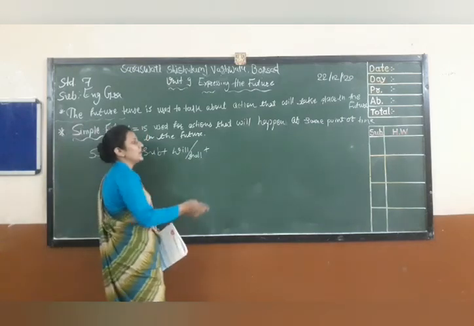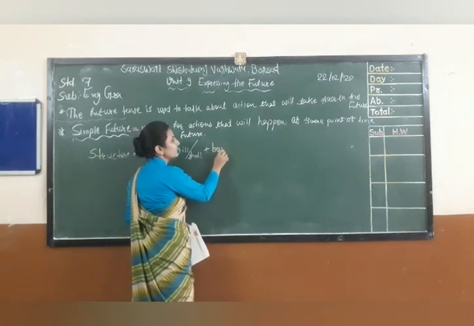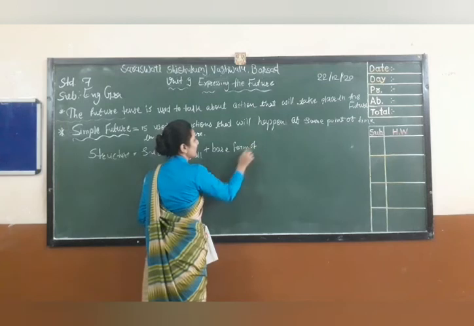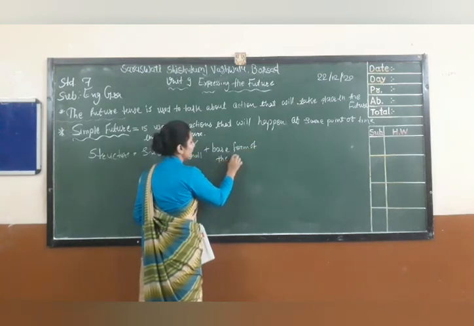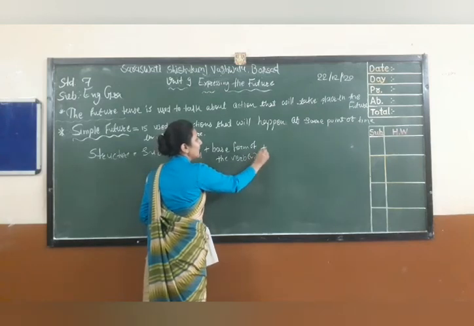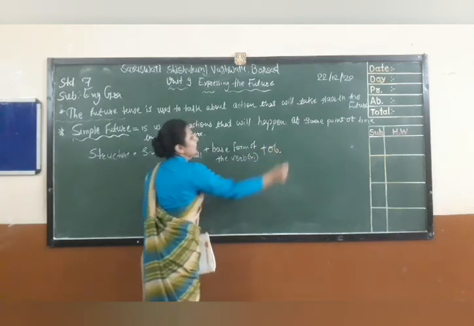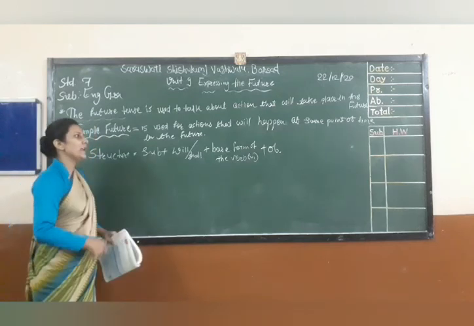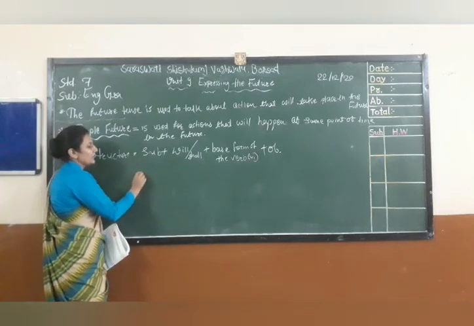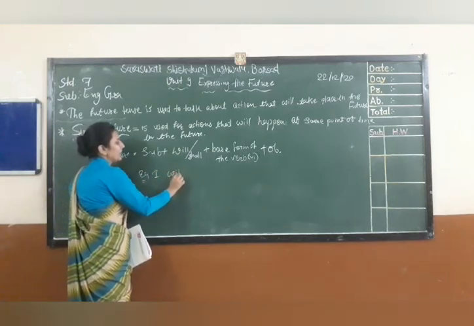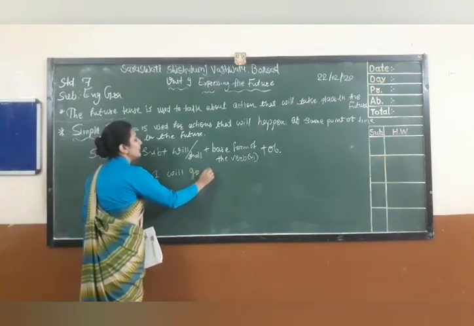Base form of the verb, or we can say verb 1. Then after that the object will come. Okay, let's see the example. I will go there.